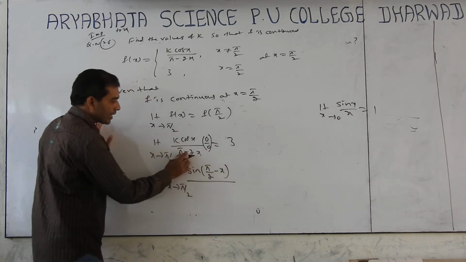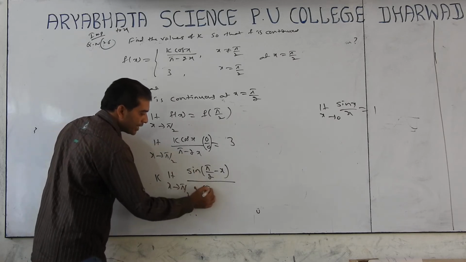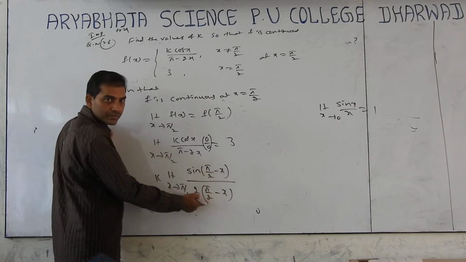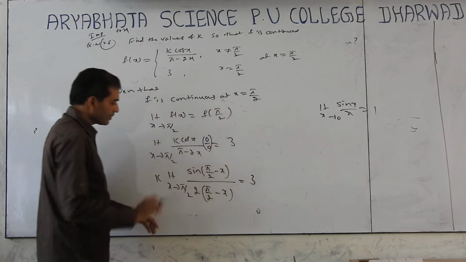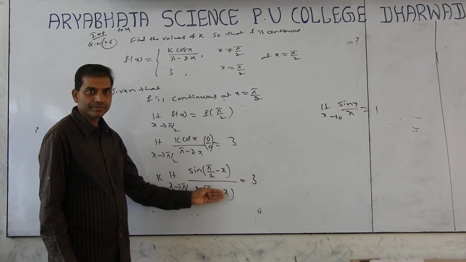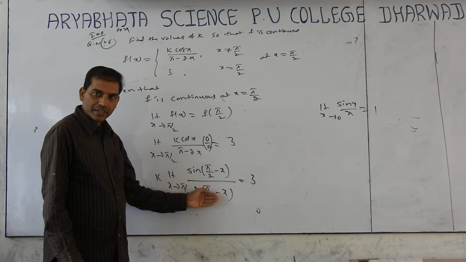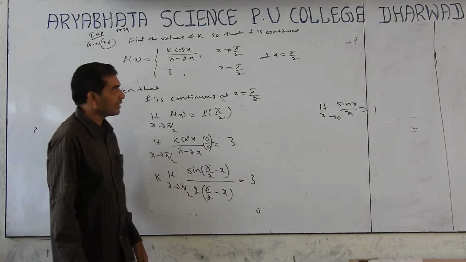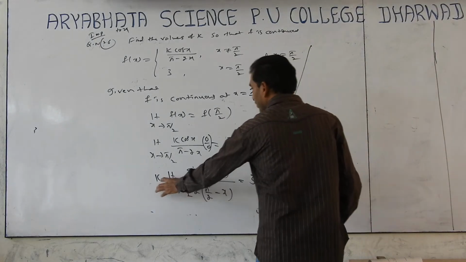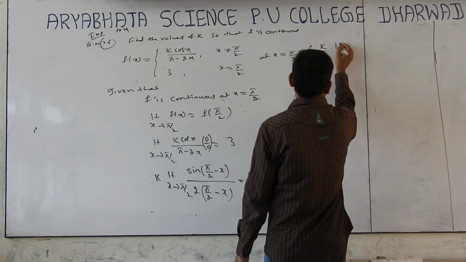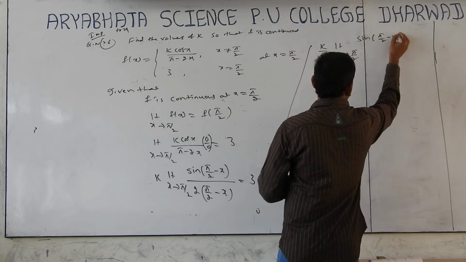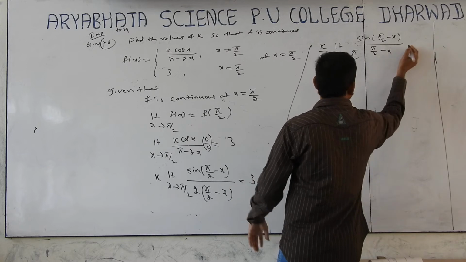K is a constant, take it out. Limit x tends to pi by 2, cos x equals sin of 90 minus x, divided by, here take 2 common, 2 into pi by 2 minus x, equals 3. Why should we take 2 common? To get this form, sin x by x. As x tends to 0, pi by 2 transfer this side. Limit k by 2, constant, take out k by 2, limit of x tends to pi by 2, sin of 90 minus x by 90 minus x equals 3.